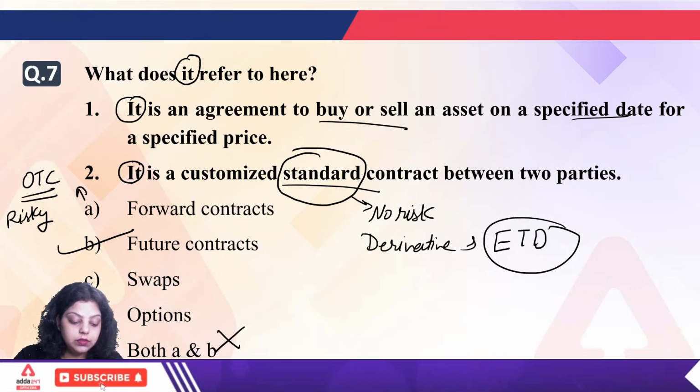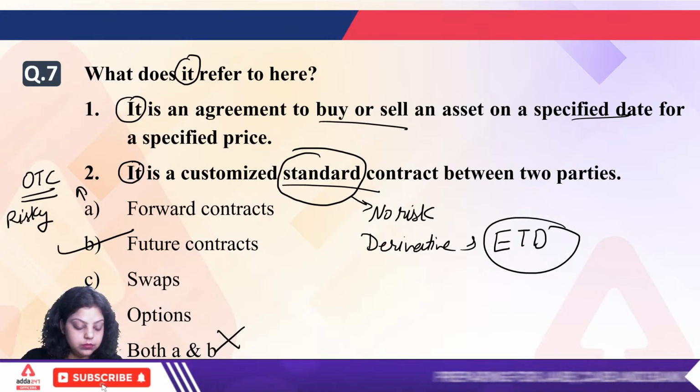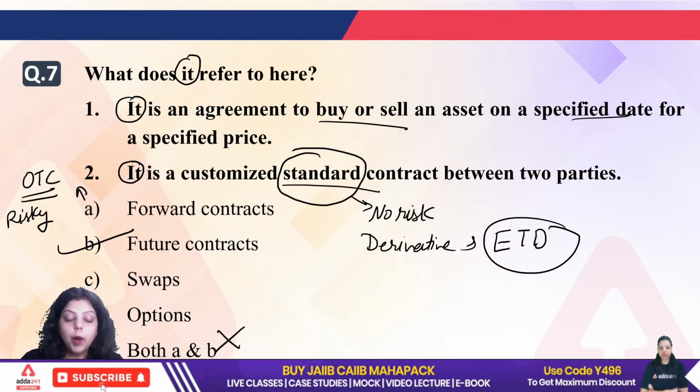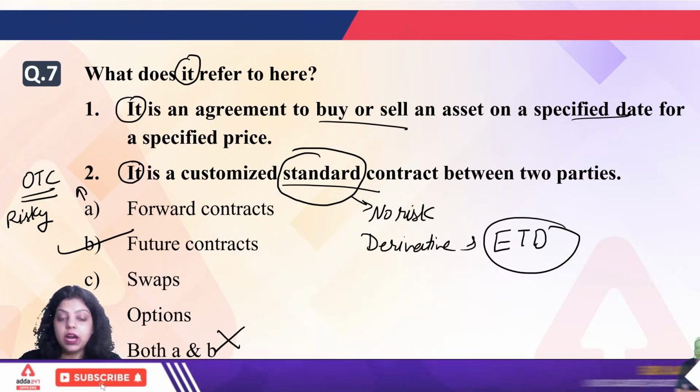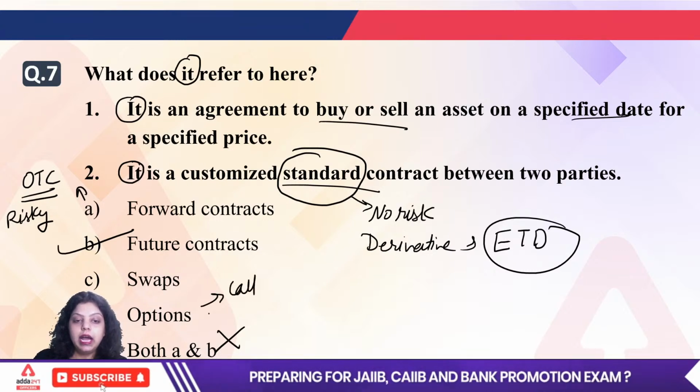So the right answer will be B, that is future contract. Options means simply the choice. You have two choices. Options are of two types, that is call option and put option.